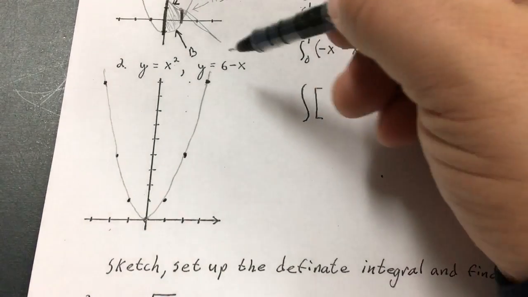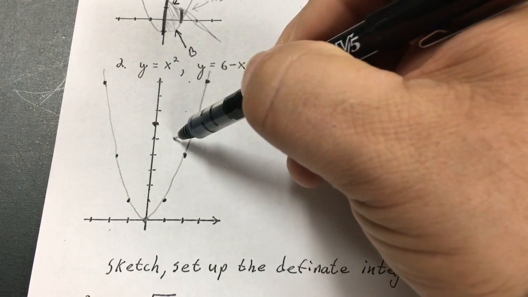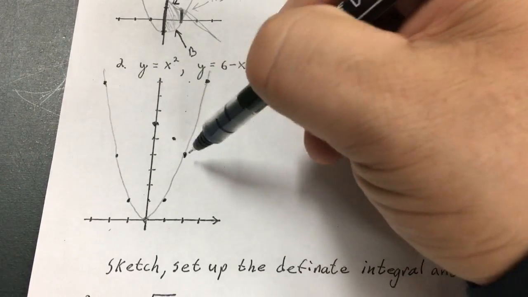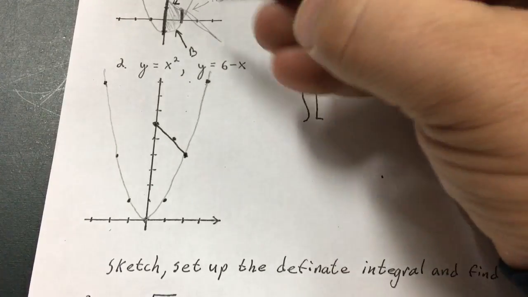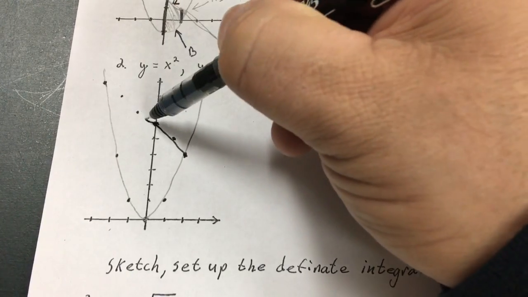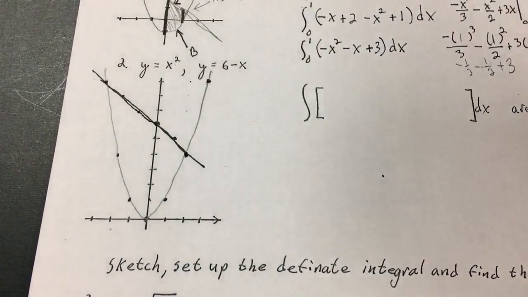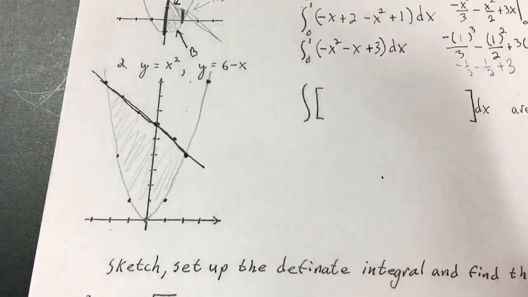And 6 minus x. So that's going to begin at 1, 2, 3, 4, 5, 6. I'm going to go down 1 over 1. Down 1 over 1. Notice it lands on a nice spot there. We continue the process up 1 over 1. Up 1 over 1. And notice that's going to land on a nice spot over there. It is bounded. I want to find the area between these two graphs. So I want to find that shaded region.